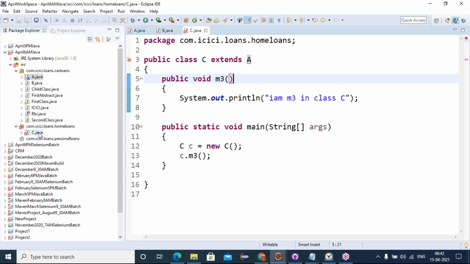Even when we are traveling from one country to another country, we have to show our passport. There is immigration: where are you coming from, where are you going, how many days are you staying, what project are you working on? We have to give all this information. In a similar way, when extending between package classes, we have to give the reference.